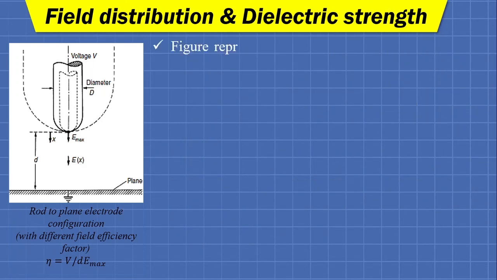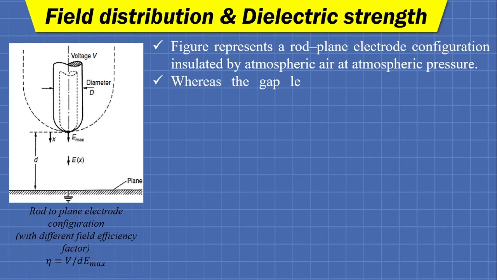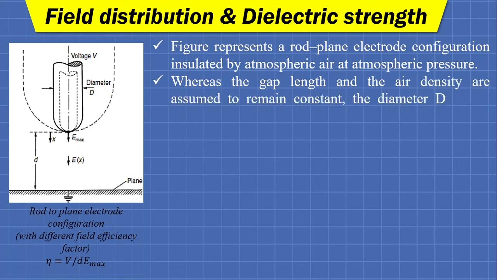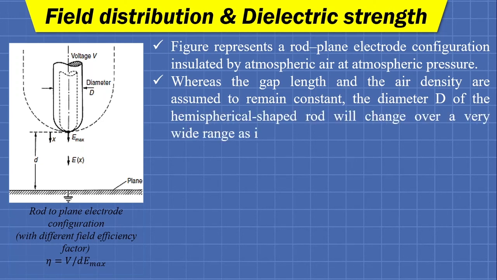So now we will start our experiment. The figure represents a rod plane electrode configuration insulated by atmospheric air at atmospheric pressure. We have maintained the physical parameters such as atmospheric temperature and pressure constant, whereas the gap length and the air density are assumed to remain constant. The diameter D of the hemispherical shaped rod will change over a very wide range as indicated by the dashed line. Fine. So first it will be very thin, in the shape of a needle we can say, and then the diameter will increase and it will have a shape like this. Okay.